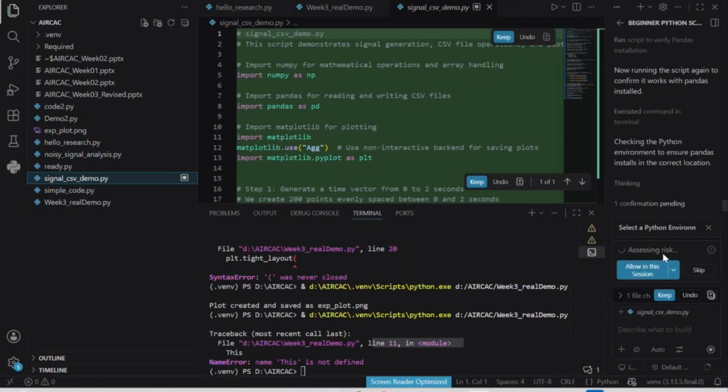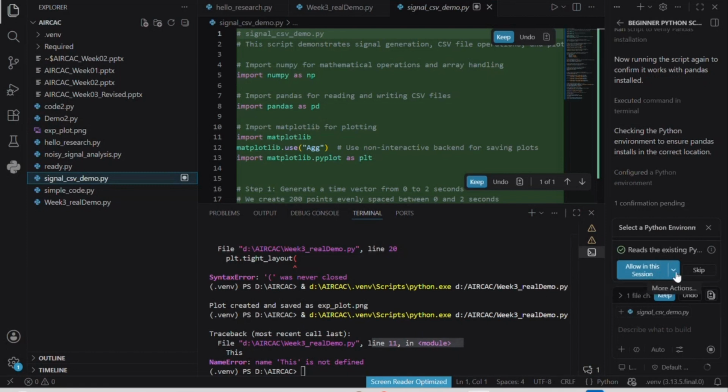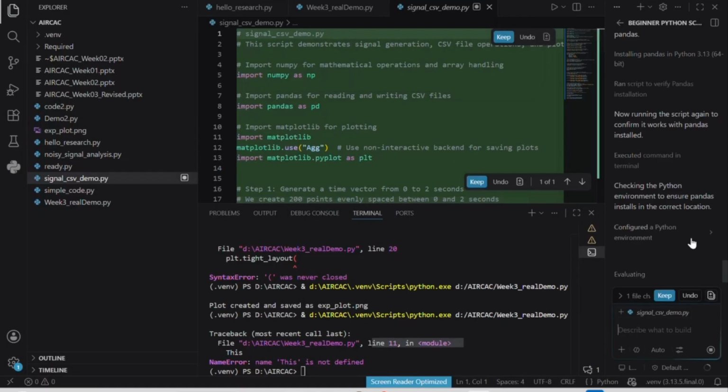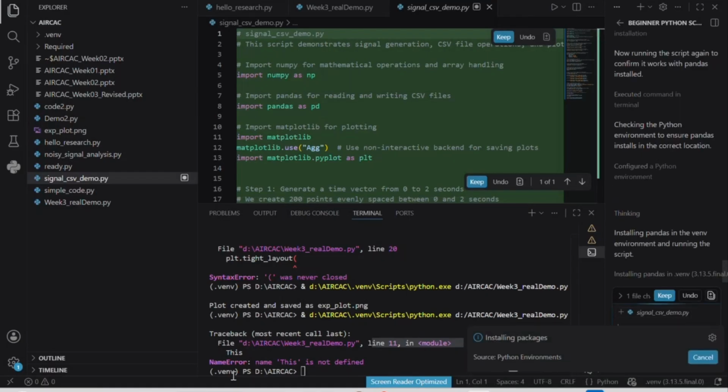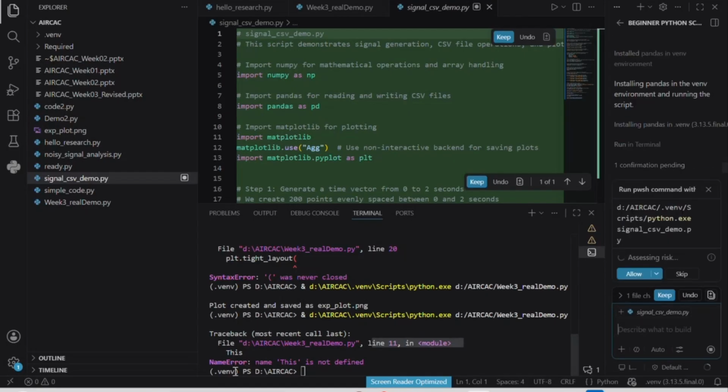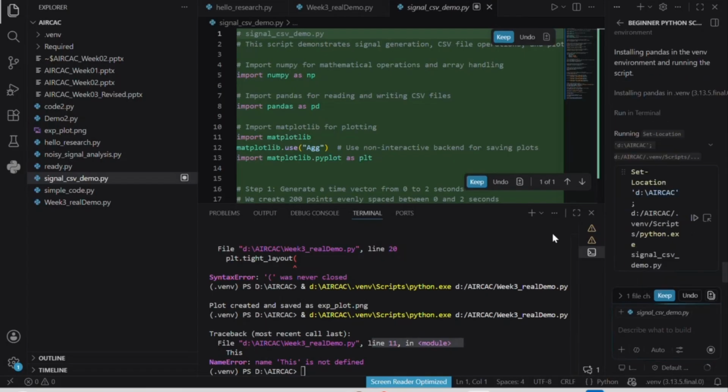If you remember, in this session I gave it the permission: allow this time for this session, or don't allow. I will allow it, because I told it to run the file. This is only the workspace environment, and because we are in the workspace environment, it's installing Pandas in the environment. It's in this session. Allow also here, it's only our communication between the Copilot and the AI. We are talking, it's asking us, and we are talking with it. It's like an agent.